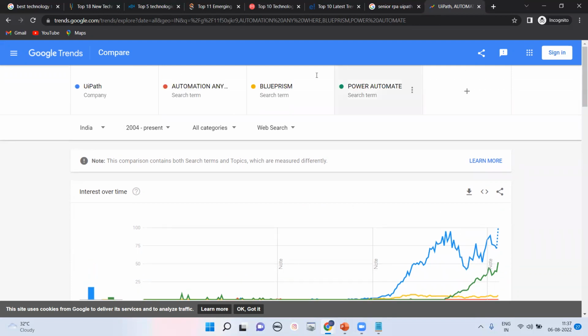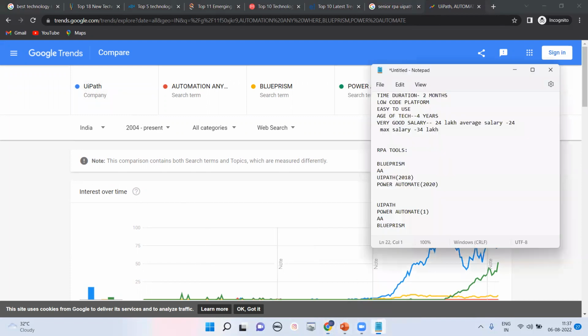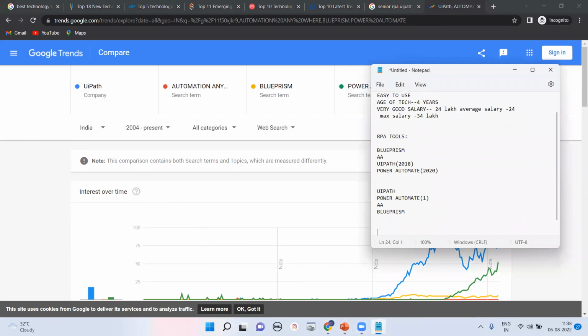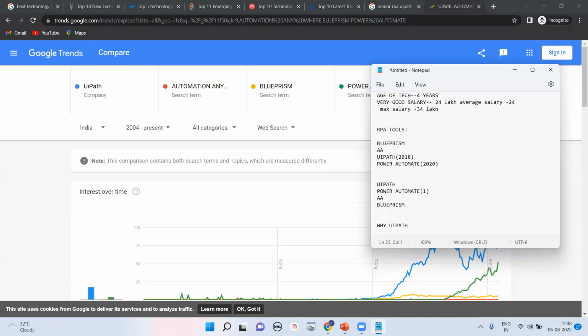So that is why we are going for UiPath. Again, you can ask me why I'm going for UiPath. Right now it is a top 4 tool, and we are going to learn UiPath. Why UiPath? The question is why we are going to learn UiPath. The first reason is that it is at the top according to Google Trends.